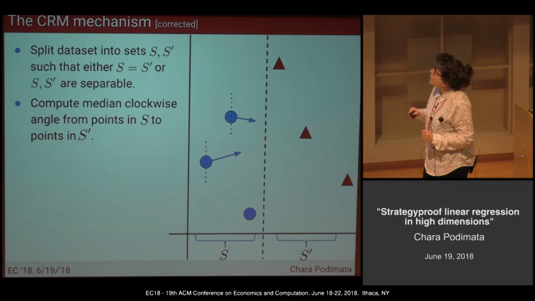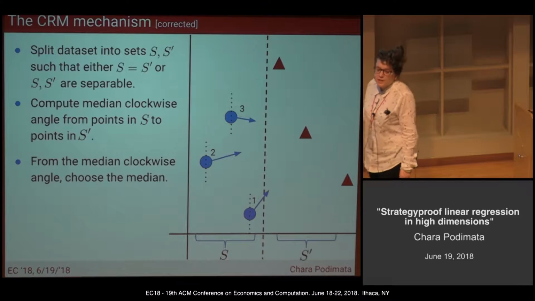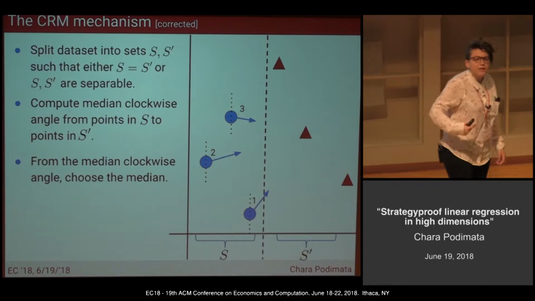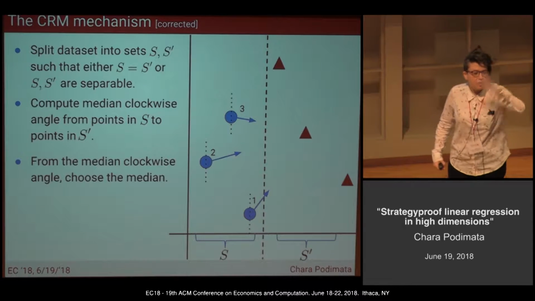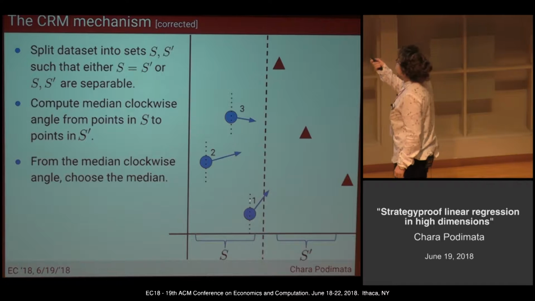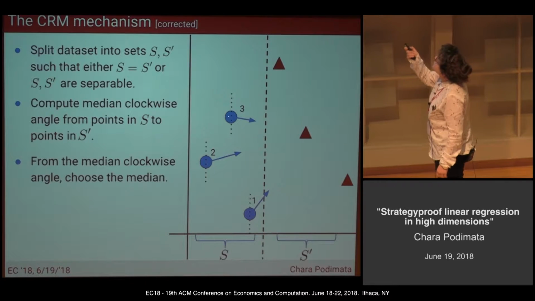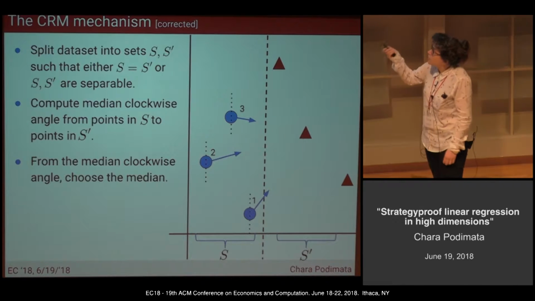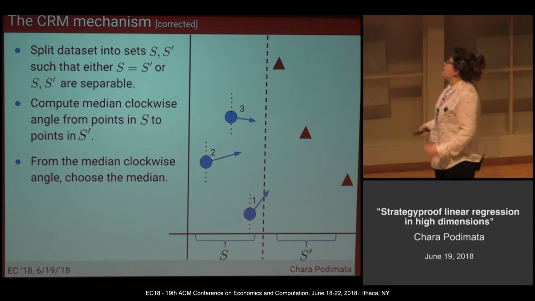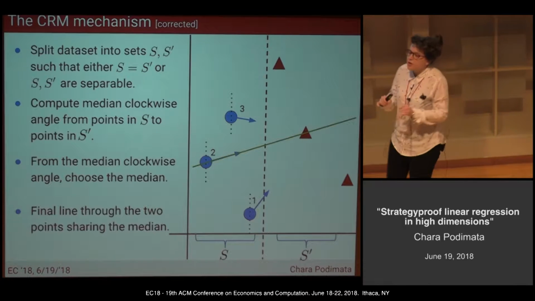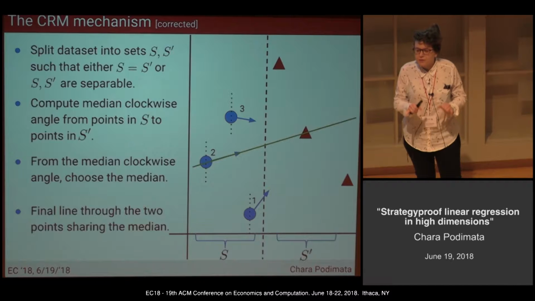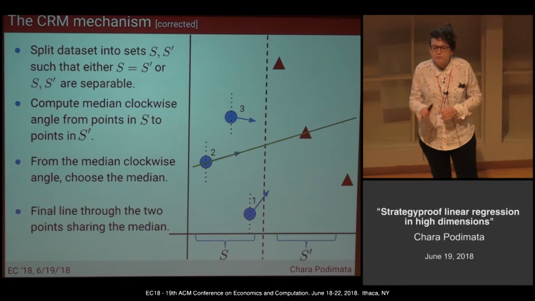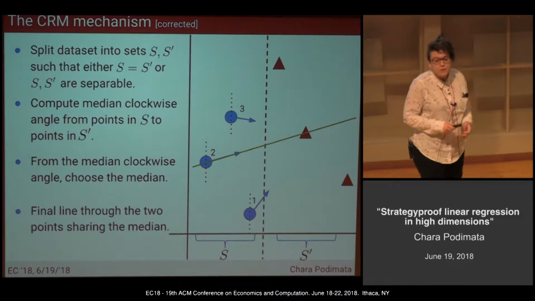I do the same iteration for the second point and the third point, all the points in S. And then from these median clockwise angles, I choose again the median. So the median of the medians. Again, with respect to the 12 o'clock, I'm counting the angles. So this is the first one, this is the second one, this is the third one. So this angle here is the median of the median clockwise angles. And now the output line is simply the line that connects the 2 points that share this angle, 1 point from S and 1 point from S prime, always for this mechanism.